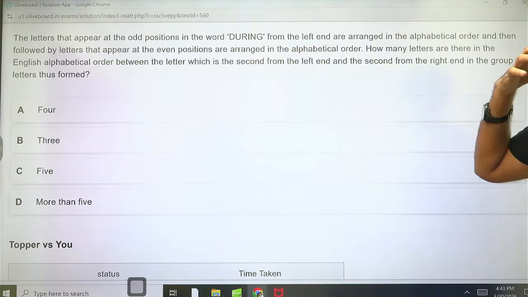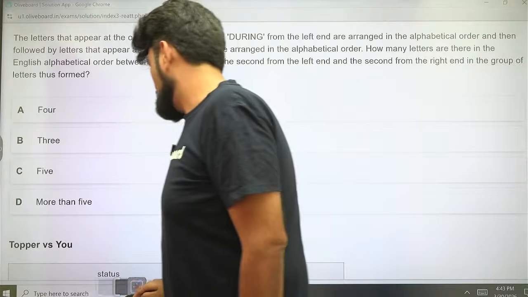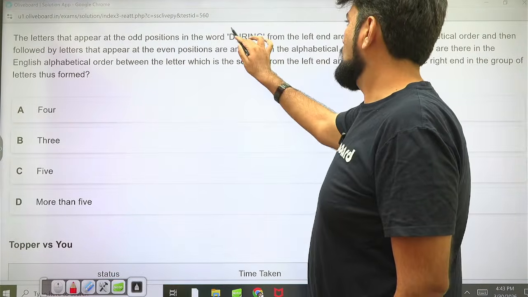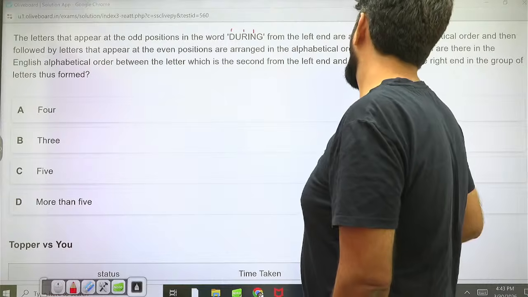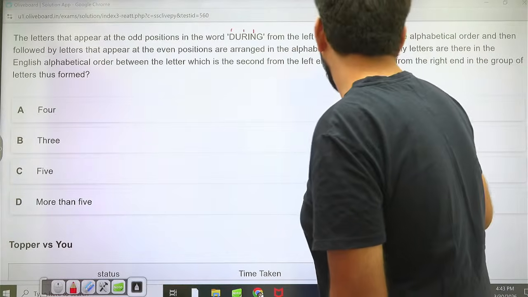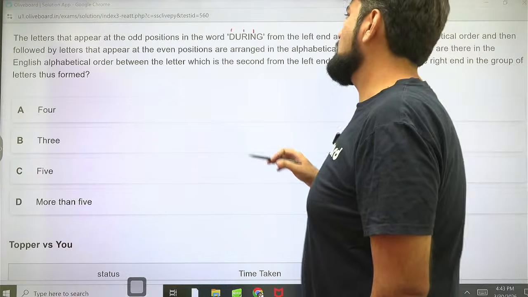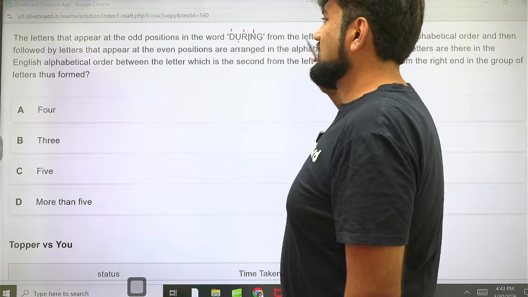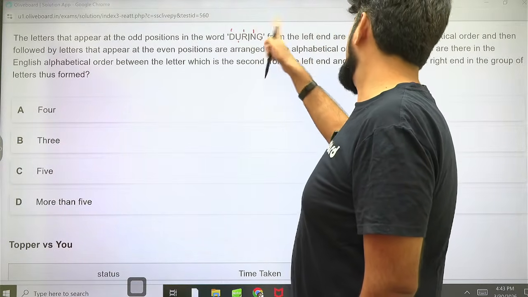The letters that appear at the odd positions in the word during from left to right are arranged in alphabetical order. So 1, 2, 3. Okay. And then followed by letters that appear at the even positions are arranged in alphabetical order. This, and this. How many letters are there in the English alphabetical order between letter which is second from the left and second from the right?